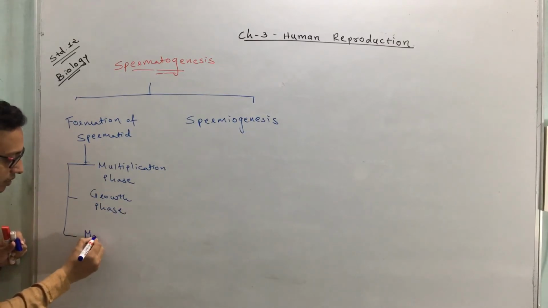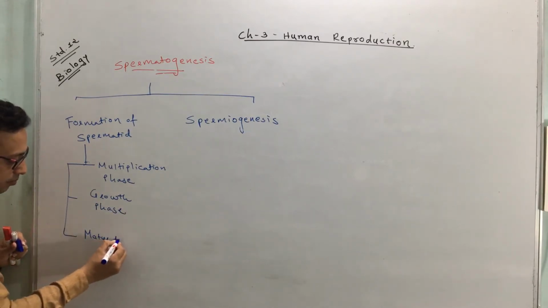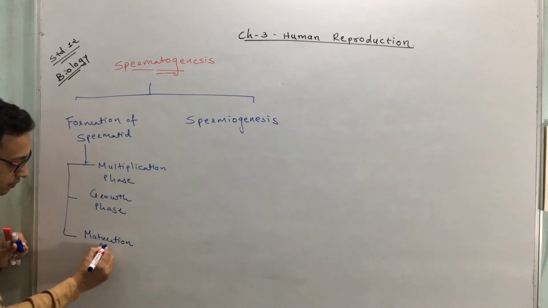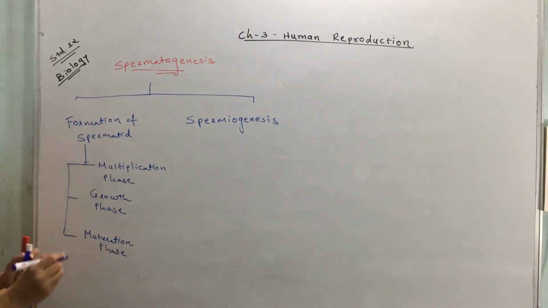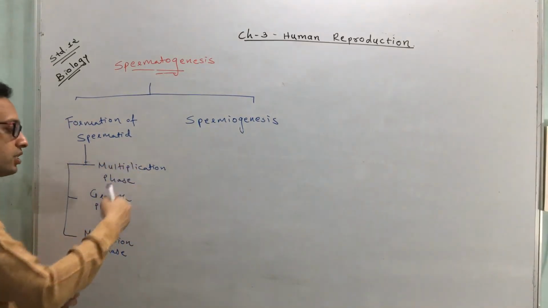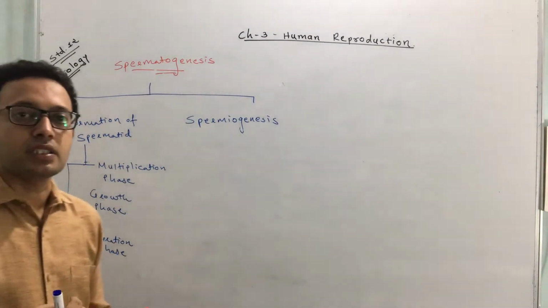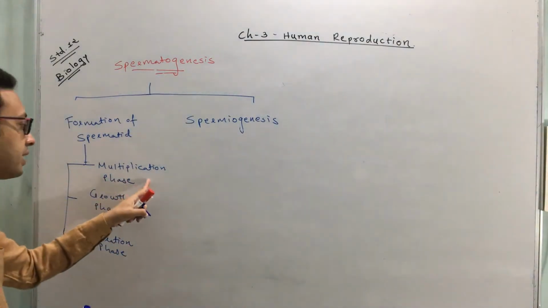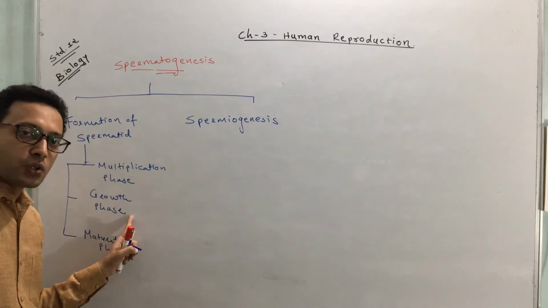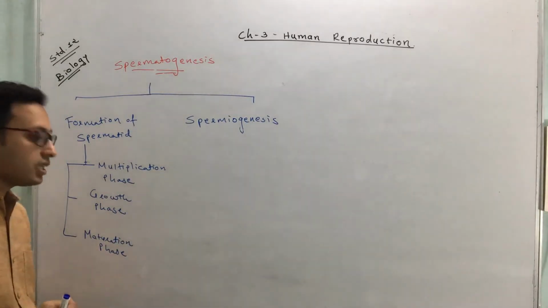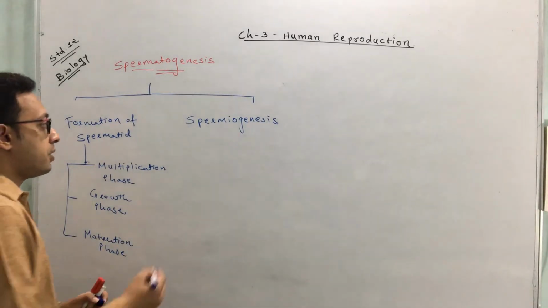And the third phase is called maturation phase. Clear, students? Spermatid formation occurs in how many stages? Three stages. First, multiplication phase. Second, growth phase. Third, maturation phase.